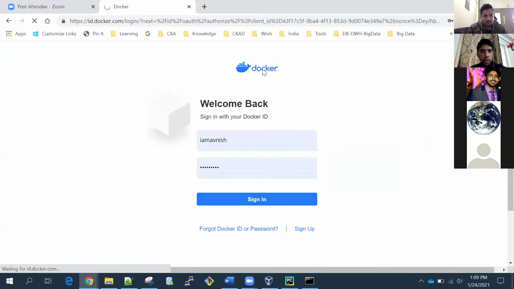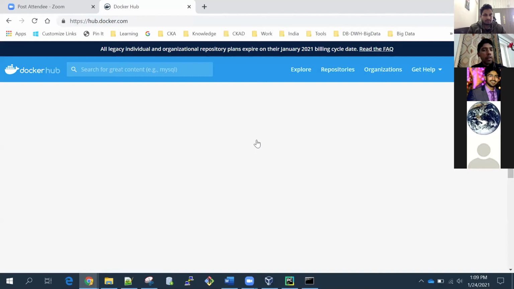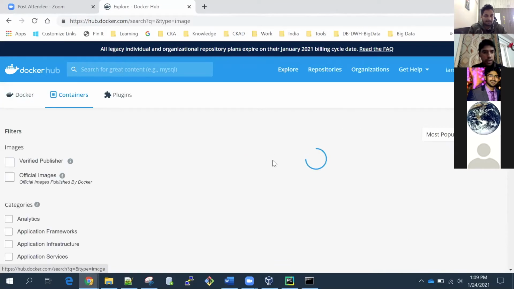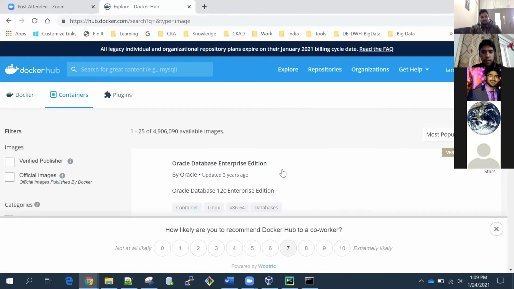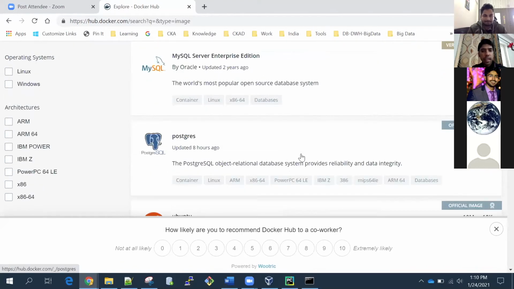So this is the Docker Hub, and I have my account here. It has thousands of images here, and you can download those images. If I click on Explore, you will see the first one is Oracle. You can download the entire Oracle database enterprise edition from here. If you have Docker, you can run Oracle on your system. Couchbase, MySQL, Postgres, anything you can download from here.